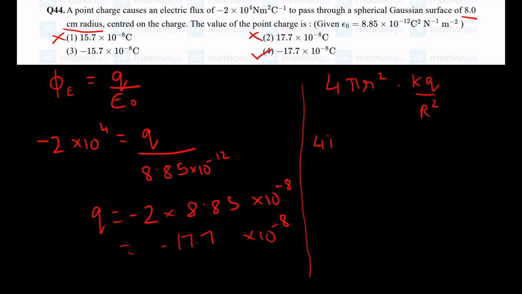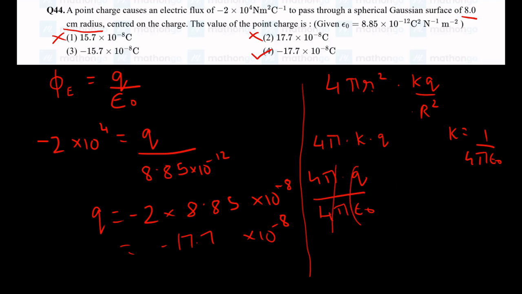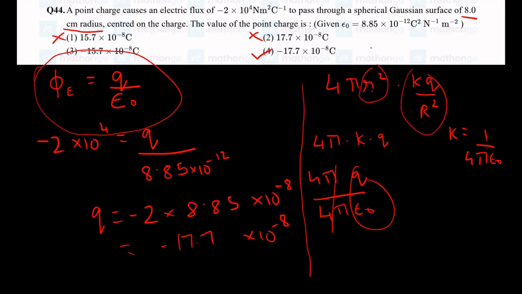So you have 4 pi and r square getting cancelled into k into q. What is k? K is nothing but 1 by 4 pi epsilon naught. So you have 4 pi q by 4 pi epsilon naught. You just cancel and you get the same thing which you have gotten by the Gauss law. So this thing is just to make you calculate everything, the r square and the field and all. This is a time waster question. You should do it in the smart way.